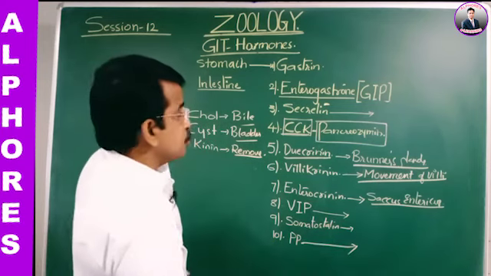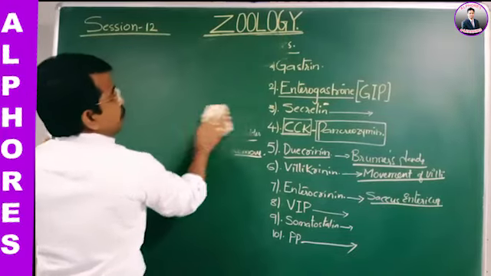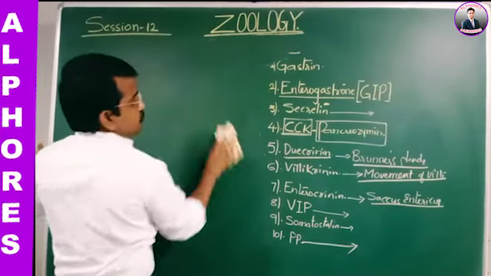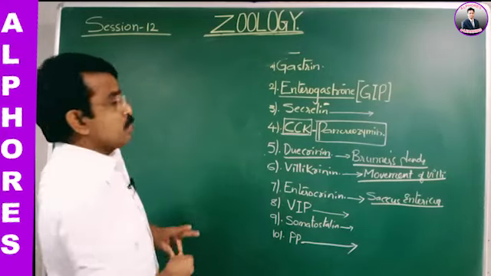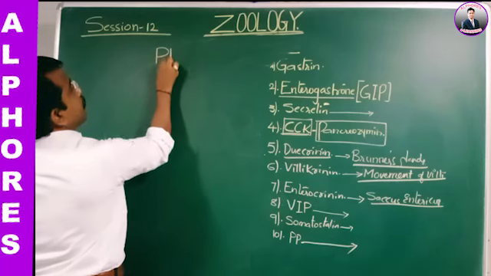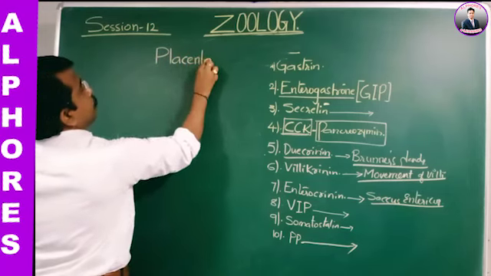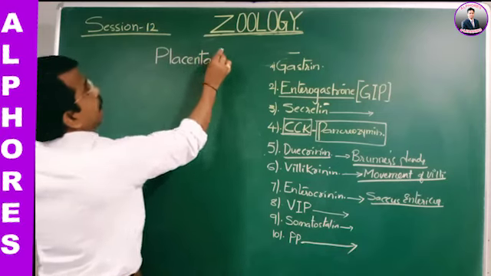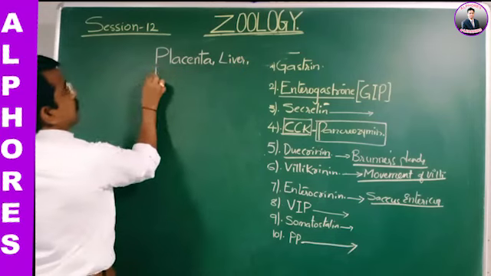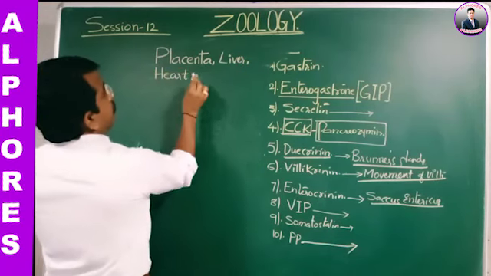Next, move on to the other organs. The other organs also secreting hormones include the placenta, the liver, the heart, and the kidney.